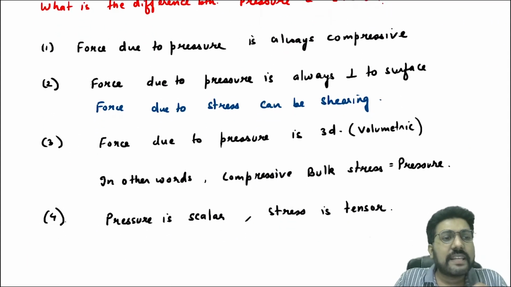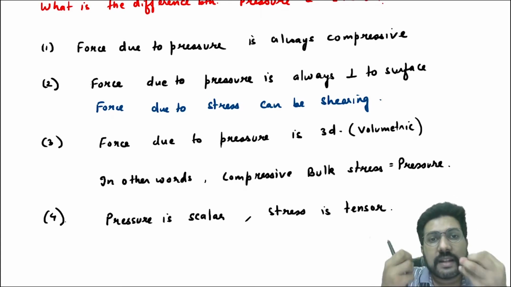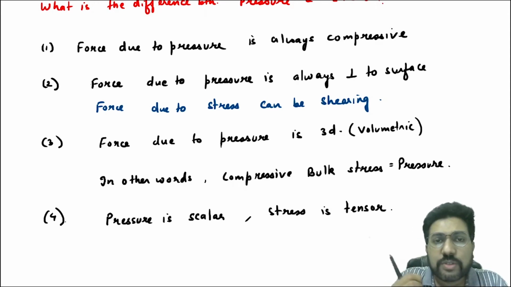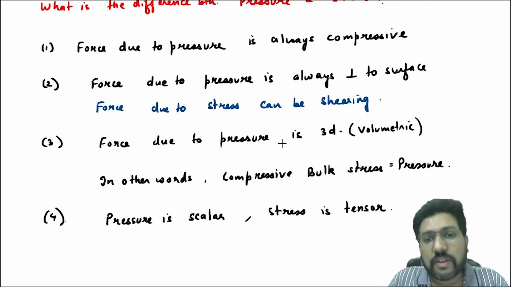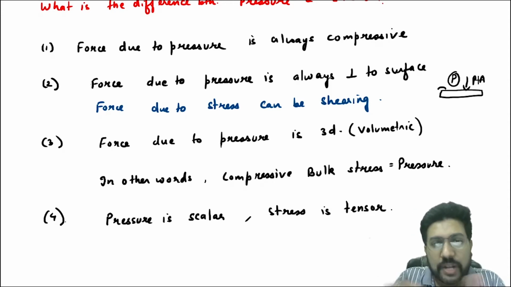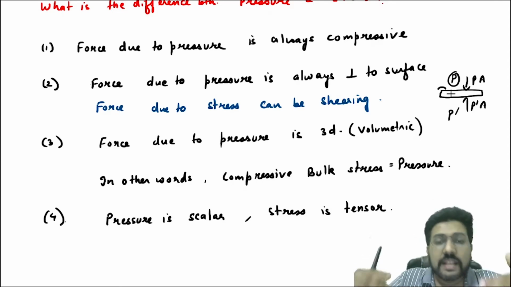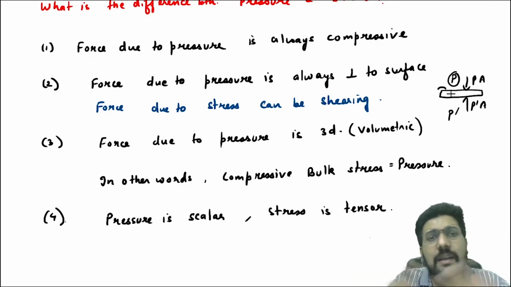The first thing is, force due to pressure is always compressive. If there is a pressure on a particular body, you will say that the force due to that pressure is always compressive. Suppose this is a body and the pressure is P. Then the force due to this pressure on this body will be equal to PA, and it will be in this direction because it has to compress the body. Similarly, if the pressure from here is P dash, then the force will be P dash into A, and again it will be compressive. That means the force due to pressure is always compressing the body.